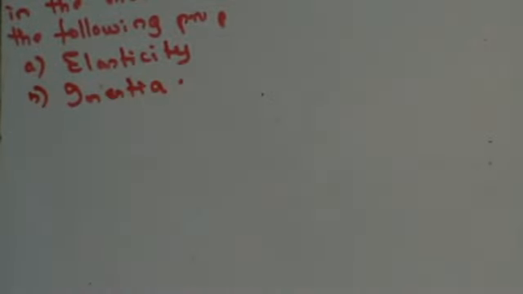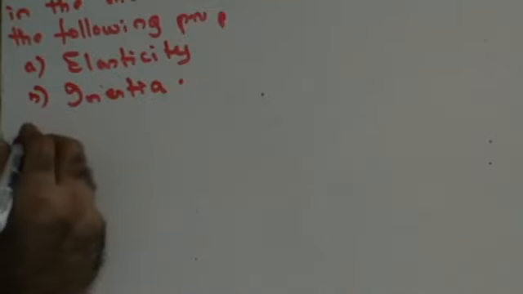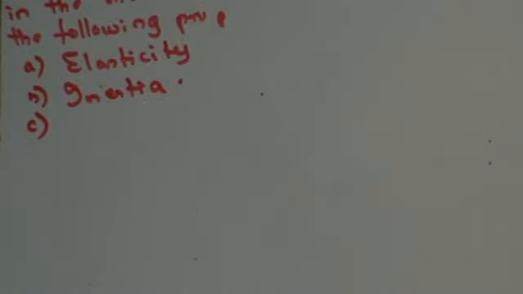Second, inertia. What is inertia? The medium must have inertia, that is the capacity to store energy and transfer it in the form of waves. That is the second property required for propagation of wave. Why should it have inertia? So that it will have the capacity to store energy.